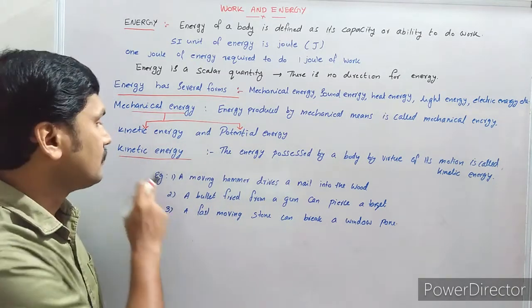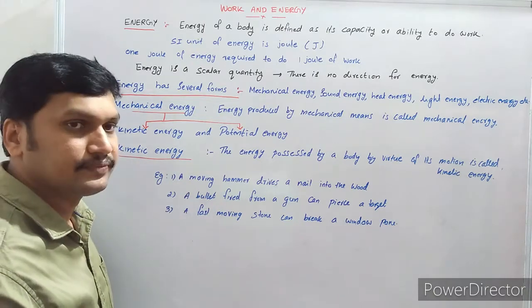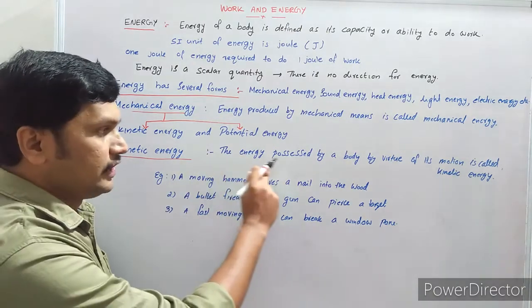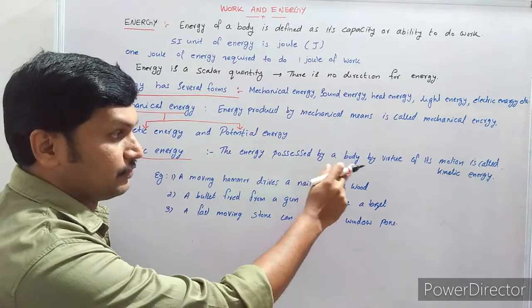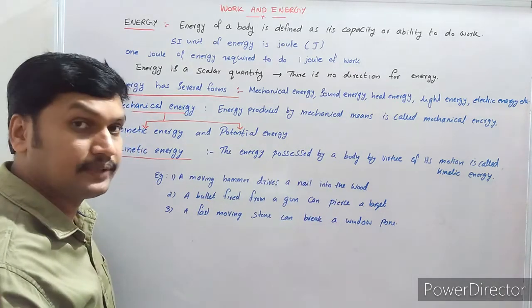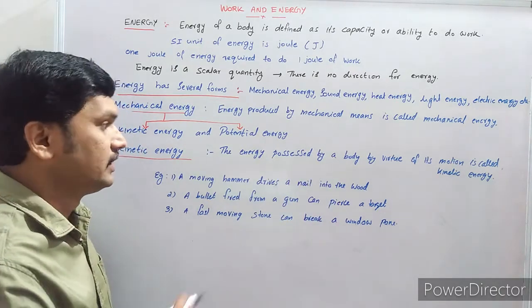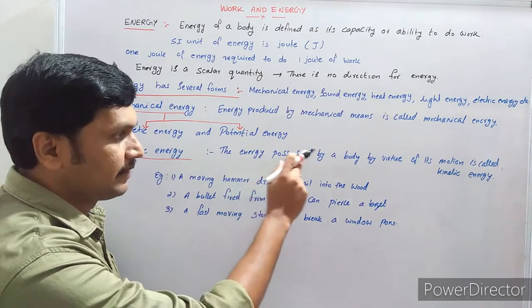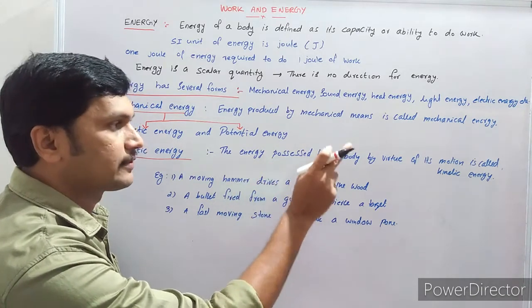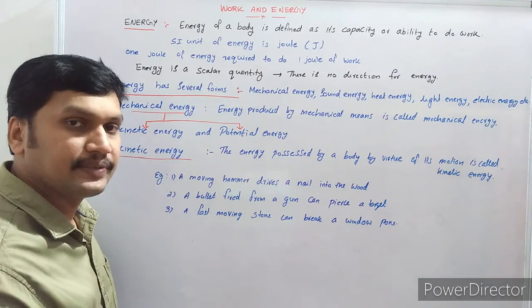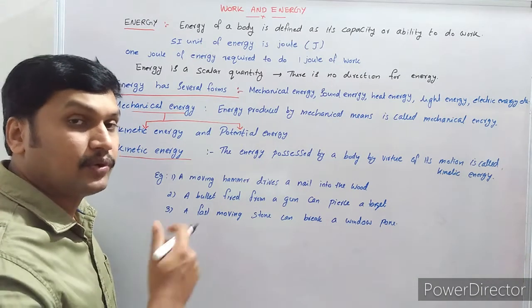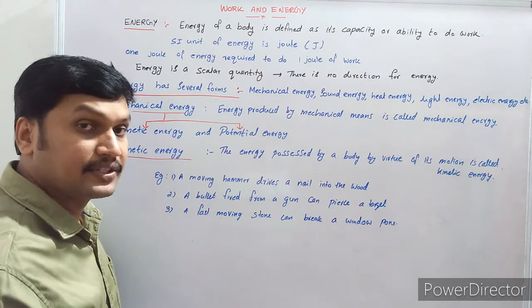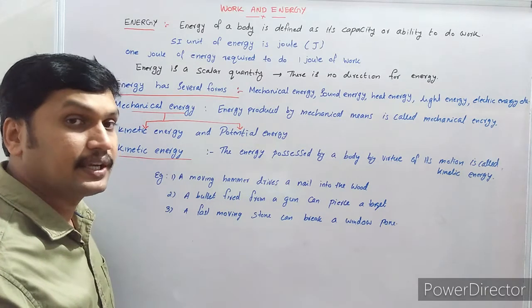First, let us see what kinetic energy is. The energy possessed by a body by virtue of its motion is called kinetic energy. When a body is moving, it possesses some energy. That energy is called kinetic energy.